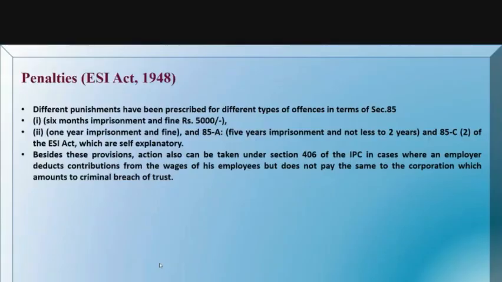So these are some of the things related to this Act, ESIC, the Employees' State Insurance Act.